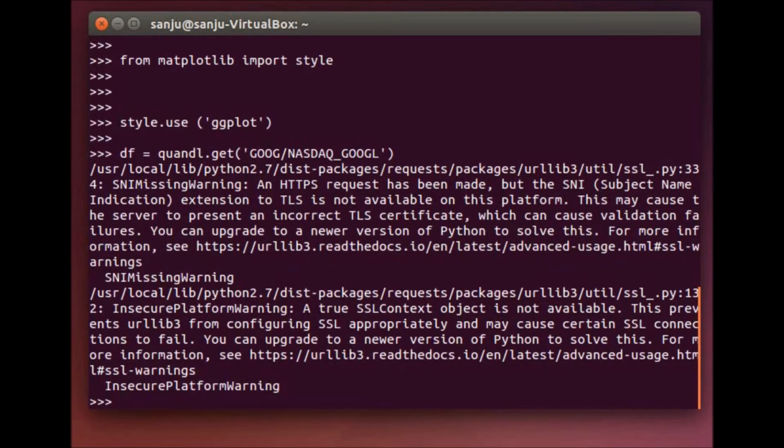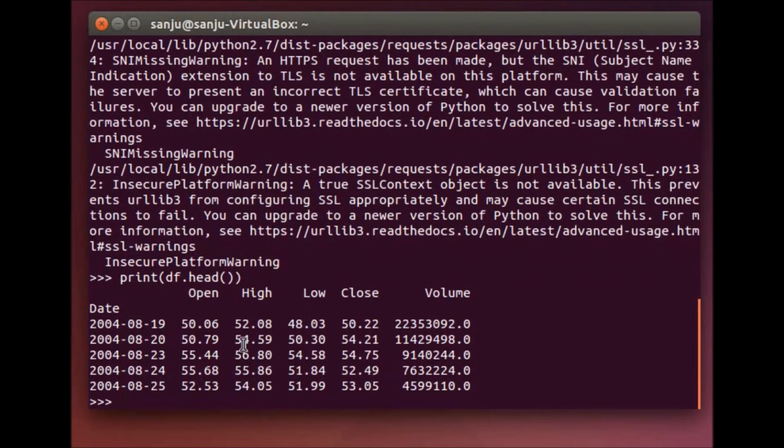Let's check whether we have the data or not. So we got our dataset. It starts from 2004 and we have five columns: open, high, low, close and volume. In 2004 the stock price for Google was $50 per stock.